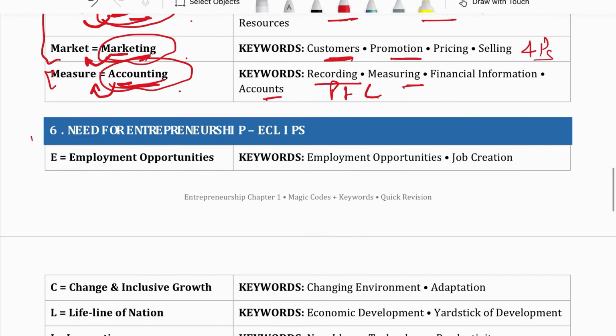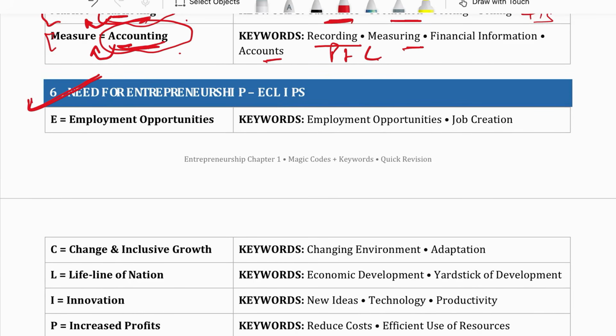The next topic is the need of entrepreneurship. For the need of entrepreneurship, let's understand it first, then I'll tell you the magic word. Entrepreneurship is the lifeline of every nation. Why does every nation need it? Why is the Modi government running after Startup India, Make in India? Because of these reasons, every country needs entrepreneurship.